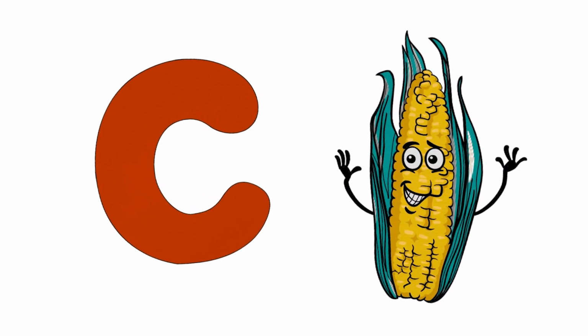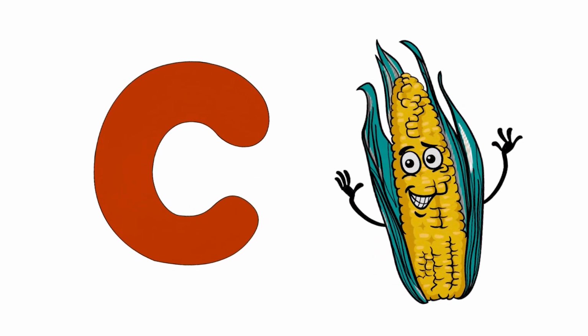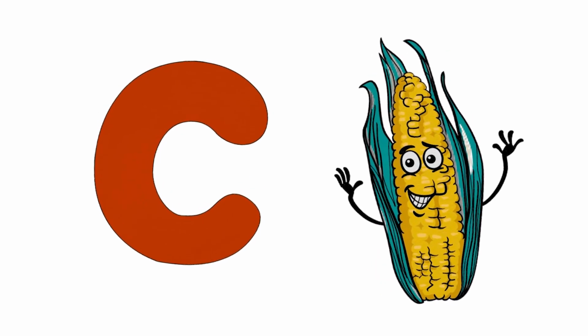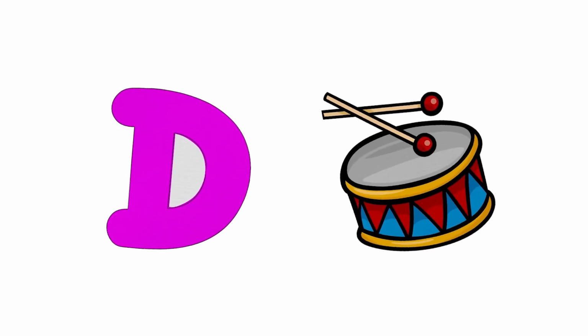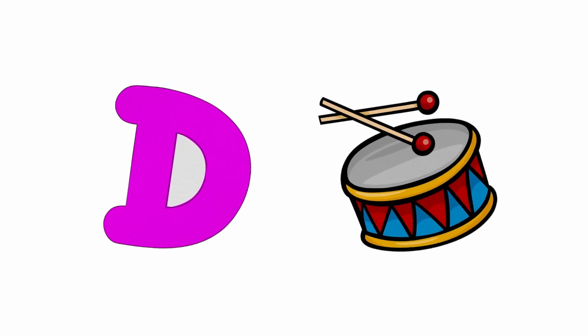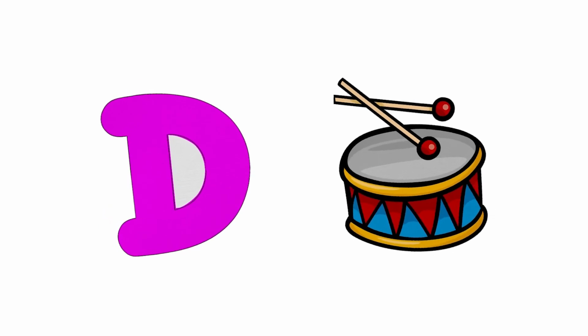C is for corn, Ka, Ka, Ka. D is for dumb, Te, Te, Te.